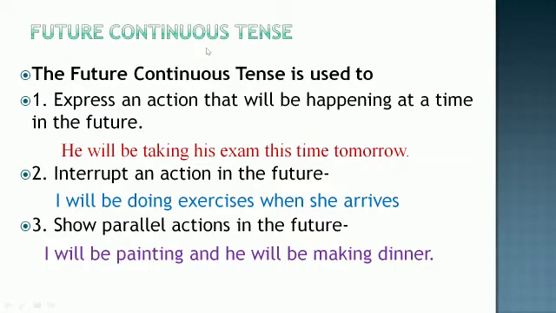It is not going to happen at once, but it is going to continue for some time. That is the kind of future action that we are talking about. And that is why it is called future continuous tense.